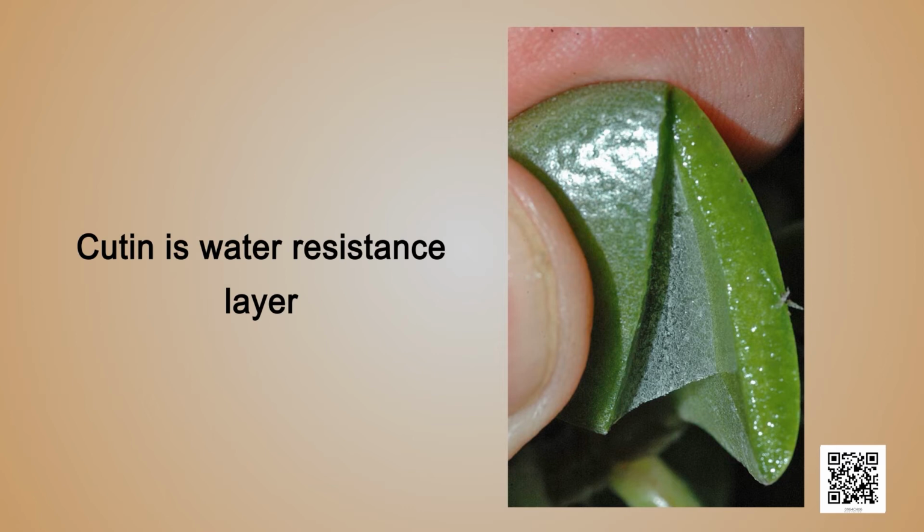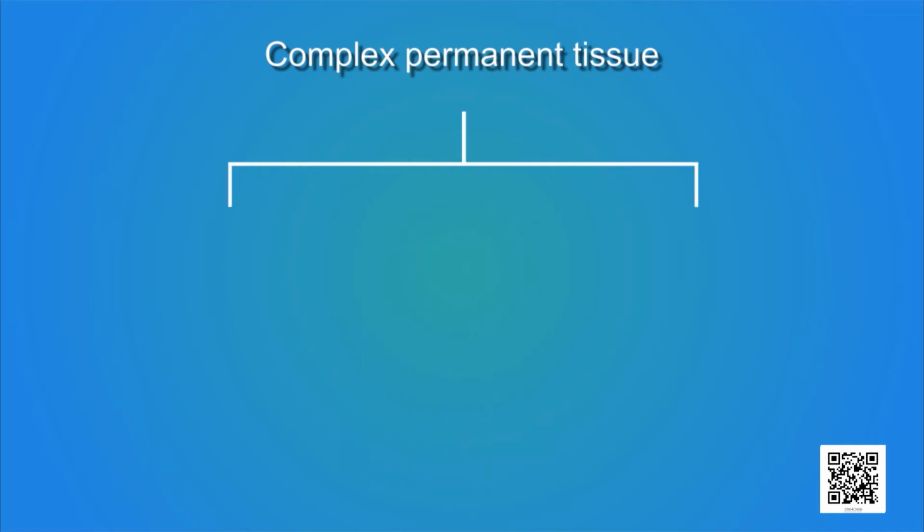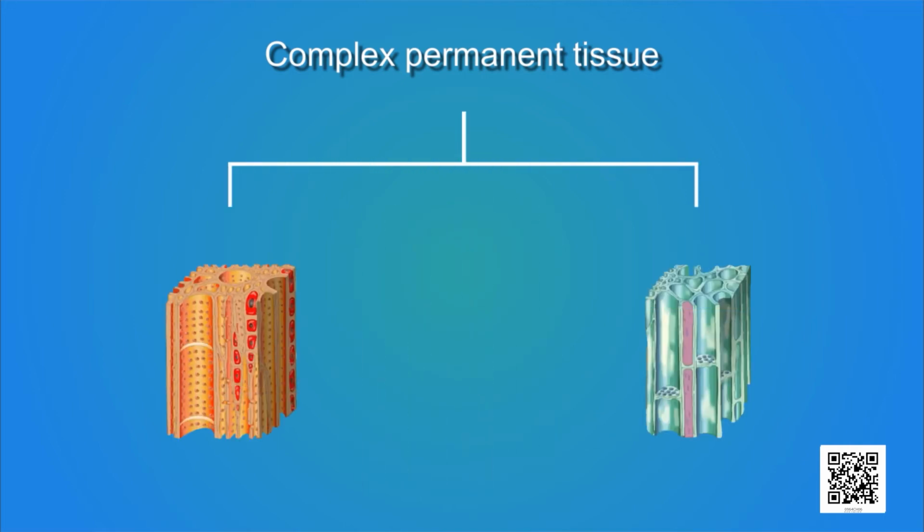Children, let us now discuss the second type of permanent tissue, that is the complex permanent tissue. Complex tissues are made up of more than one type of cells, and all these cells coordinate to perform a common function. Complex permanent tissue is further of two types, xylem and phloem. They both are conducting tissues and constitute a vascular bundle.